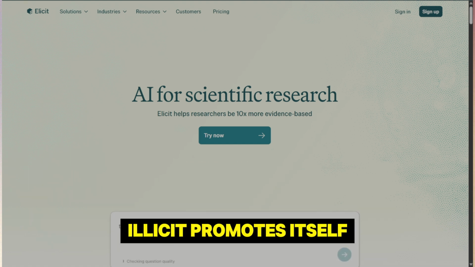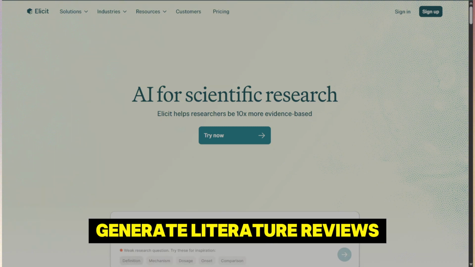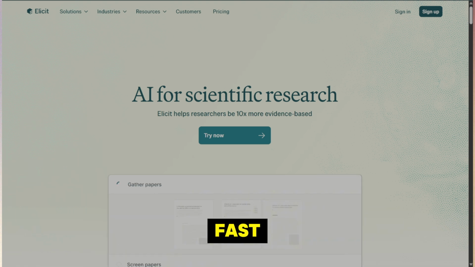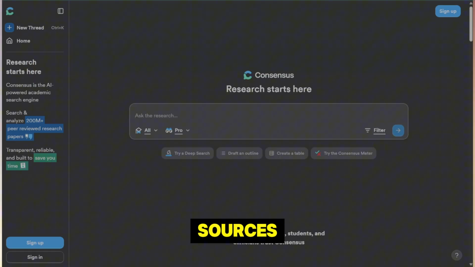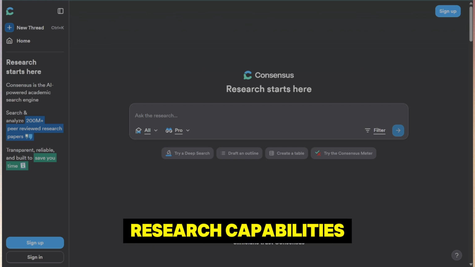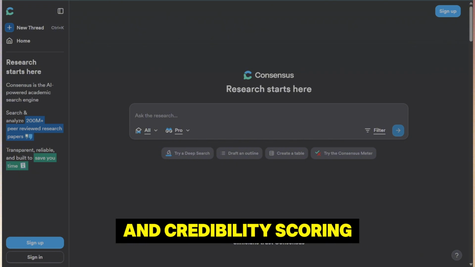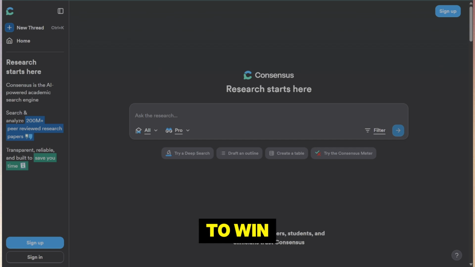Elicit promotes itself as the AI researcher's assistant that can help you generate literature reviews and find evidence. Consensus AI promises fast, accurate answers based on a broad range of academic sources. But in 2026, which one will truly dominate the space? Will Elicit's deep research capabilities beat Consensus's lightning-fast summarization and credibility scoring? Let's dive in and decide which app is likely to win.